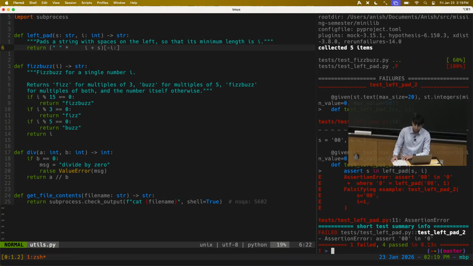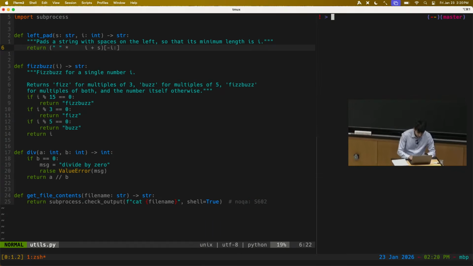CI services let you easily configure things so that you can run this whole matrix of tests, like this Cartesian product across all the different parameters you want to vary, and all in parallel, so it runs pretty fast. Since this is run in a centralized place, anybody can look at the CI results, and it's all very convenient. We don't have time to talk about the details of exactly how to configure GitHub Actions in today's lecture. But as a general strategy, for all of this code quality stuff, even I don't memorize how to use GitHub Actions.